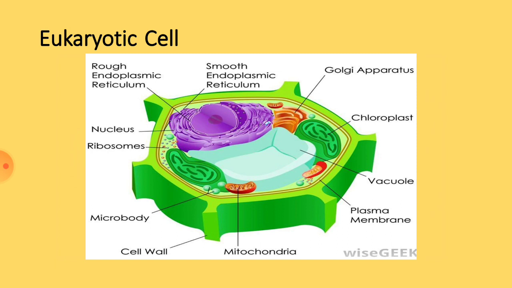In the cytoplasm we can see chloroplast, which is meant for carrying out photosynthesis, mitochondria for respiration, 80S type of ribosomes, Golgi complex, smooth and rough endoplasmic reticulum, and you can see a clear nucleus close to the endoplasmic reticulum and all other microbodies.